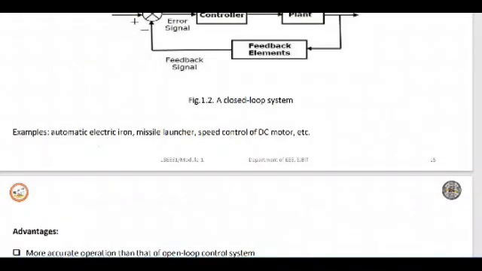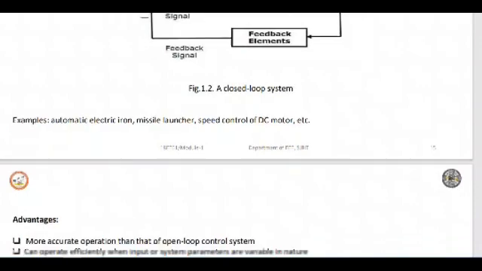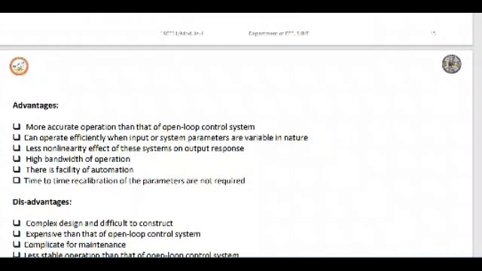Examples of such a system are the automatic electric iron and speed control of a DC motor. These all belong to closed loop control systems. We have some advantages and disadvantages for this.